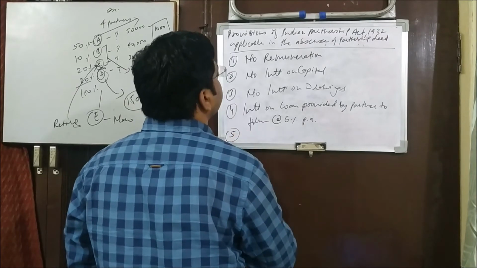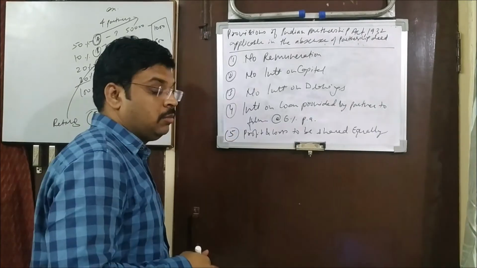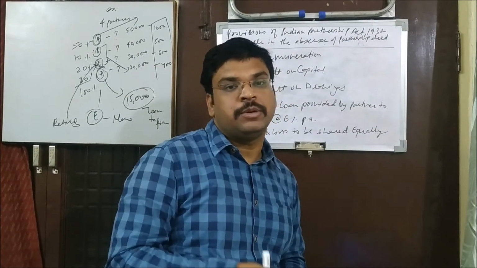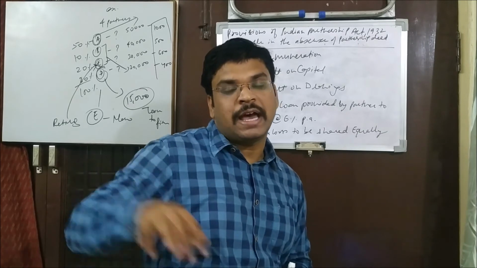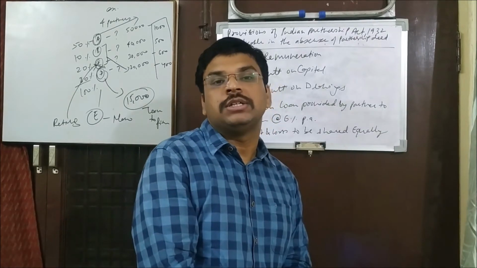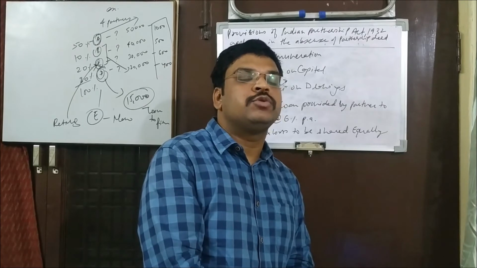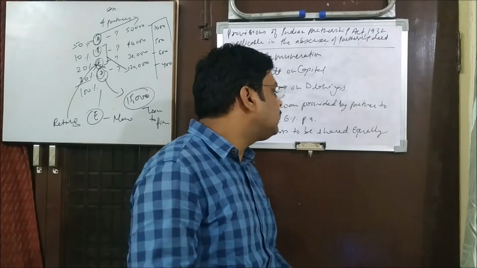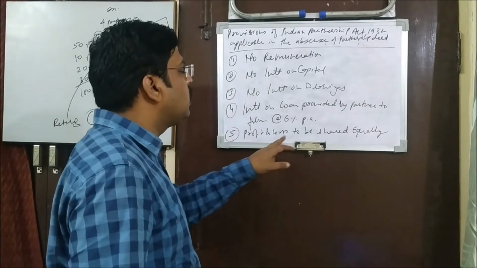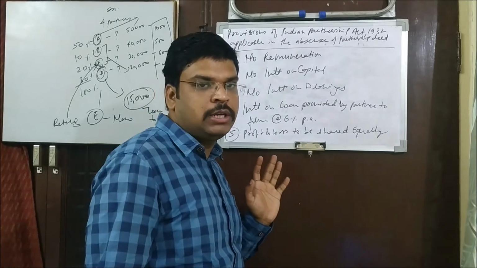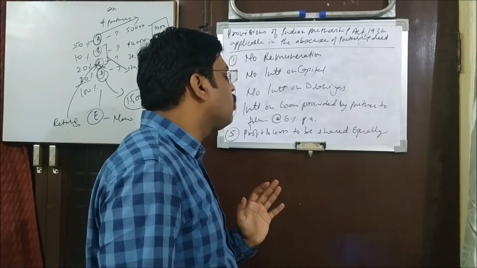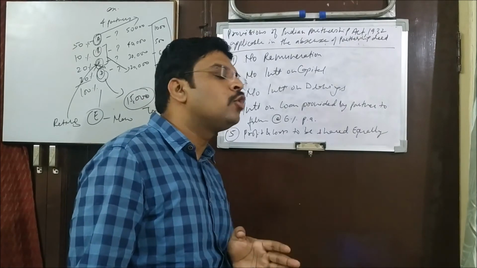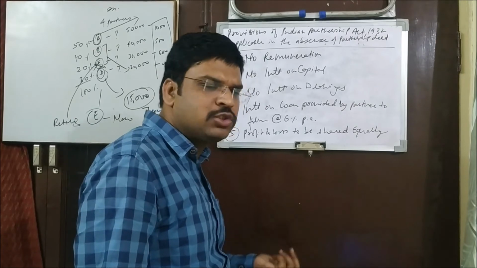Understood? The last point is, maybe they are having a dispute over this, that we decided about 60 and 40%. B believes that you will bear 60%, I will bear 40%, because we are incurring a loss here. If that kind of situation arises, and it arises only when you do not have a partnership deed, then the court will give the judgment that profit and loss are to be shared equally. Whether you are incurring loss or earning profit, it has to be shared equally. If you are 2 partners, then 50-50%. If you are 4 partners, then 25% each. Alright, it has to be equal.